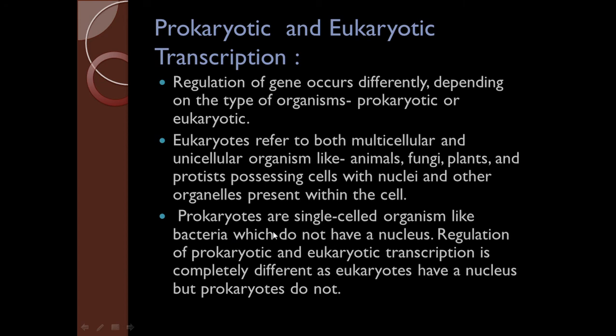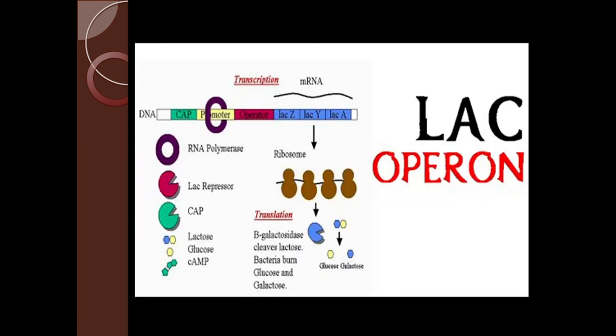Regulation of prokaryotic and eukaryotic transcription is completely different, as eukaryotes have a nucleus, but prokaryotes do not have a nucleus. You know this major difference between eukaryotes and prokaryotes. So the regulation of prokaryotic and eukaryotic transcription is completely different.